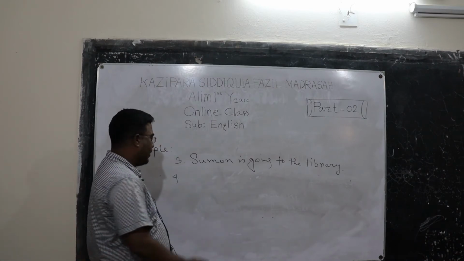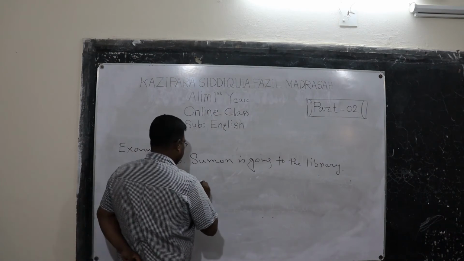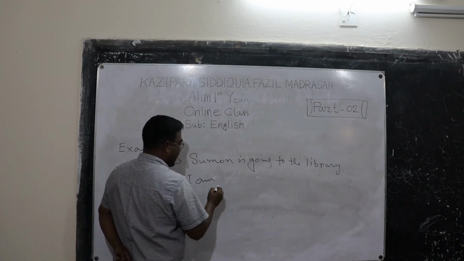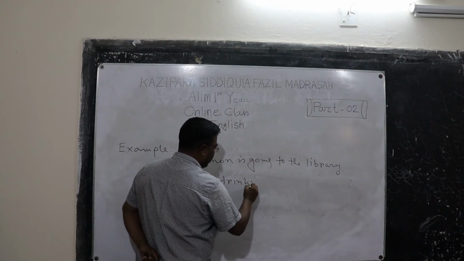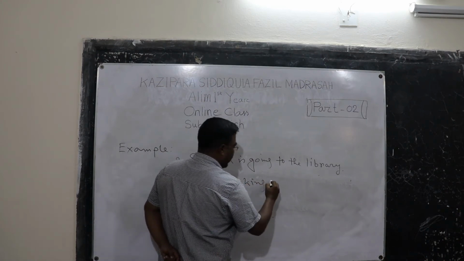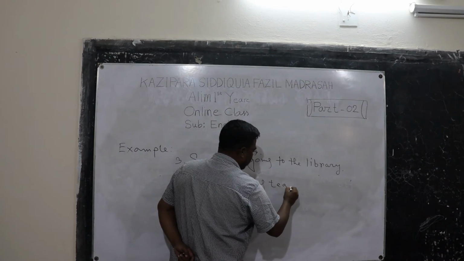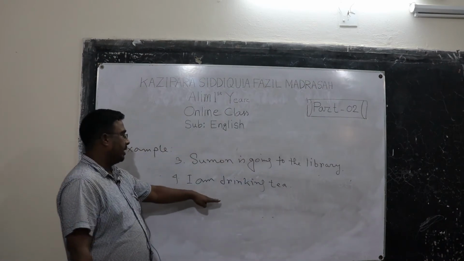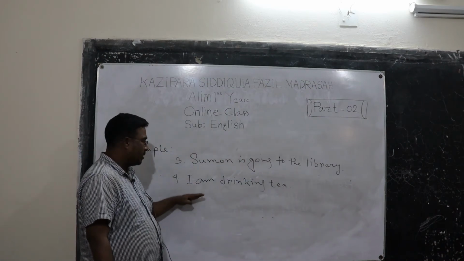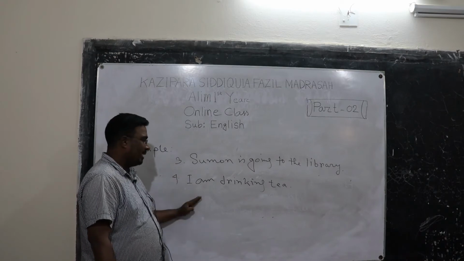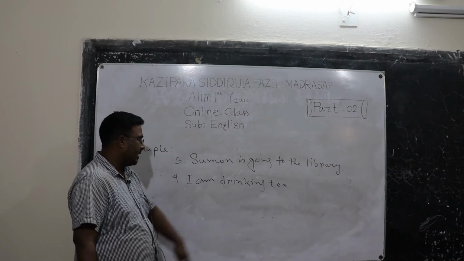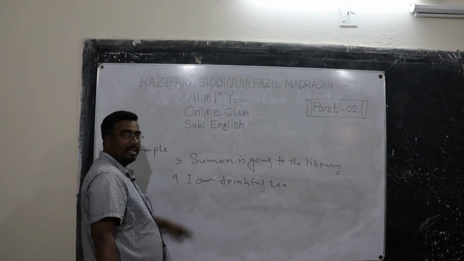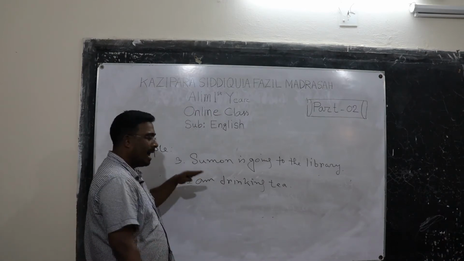I am drinking tea. Here am is appropriate to the subject I. It's present continuous tense because the action is happening now. It is unfinished.